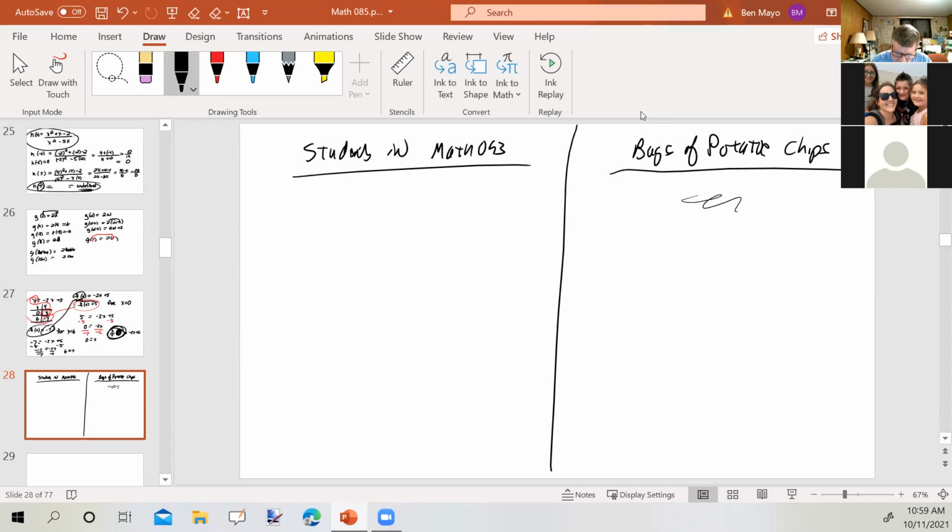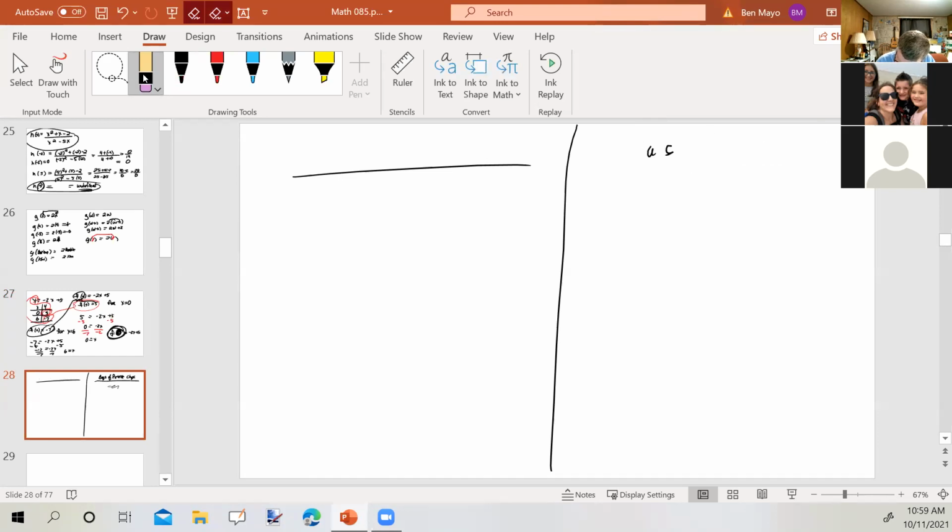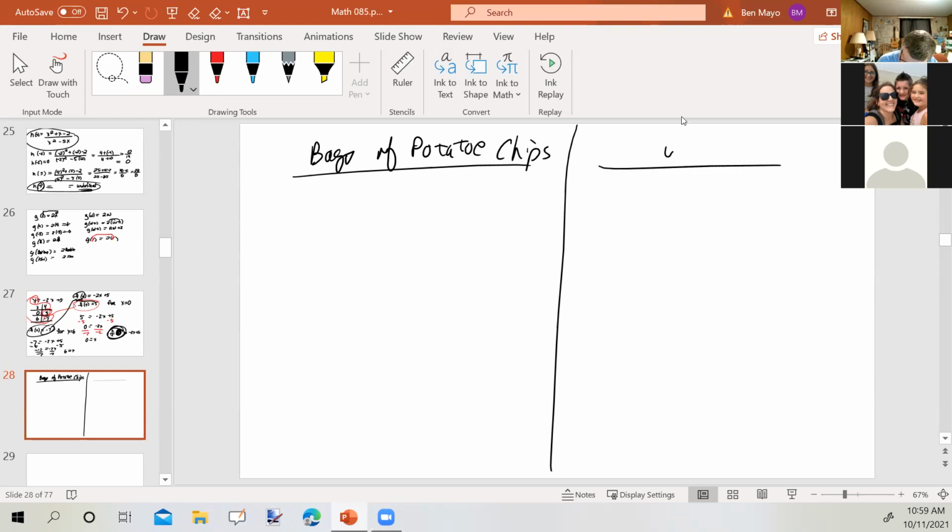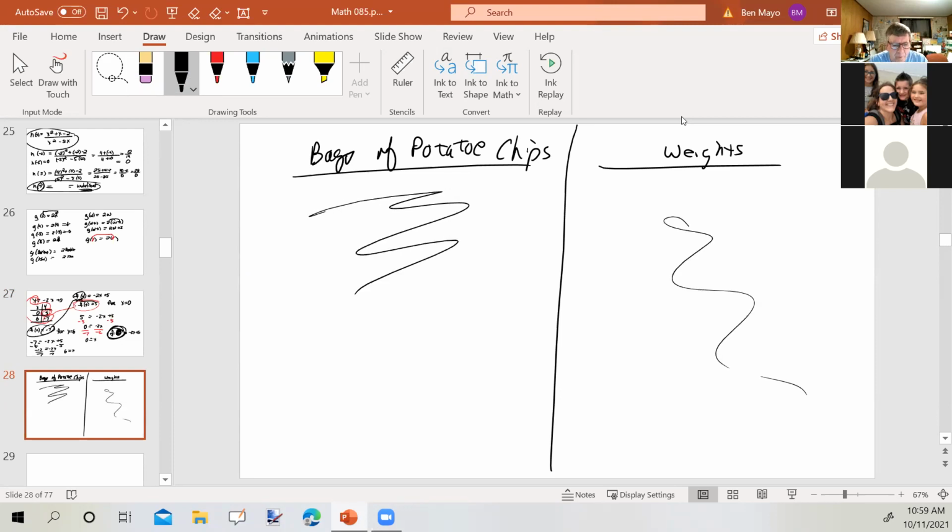Actually, let me think about this. No, I'm not doing this correctly. Sorry. It's mixing two ideas together. Over here, we've got bags of potato chips. We'll get to class people in a minute. Potato chips. And over here, we've got weights. So these are bags of potato chips on a shelf, and these are given weights.